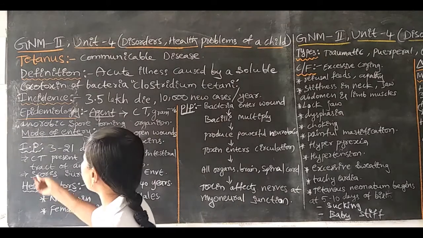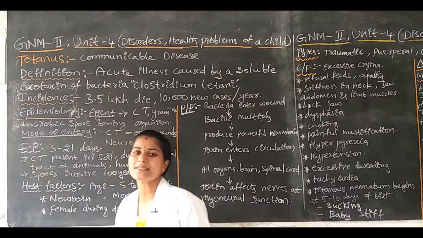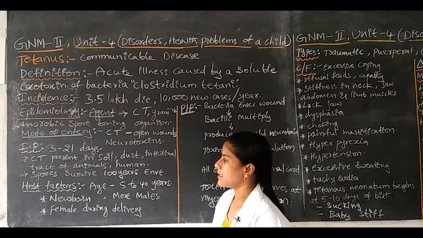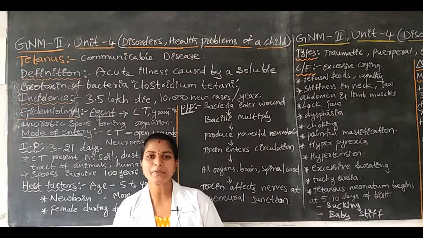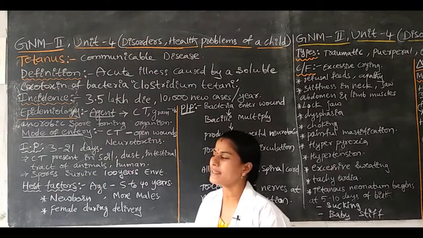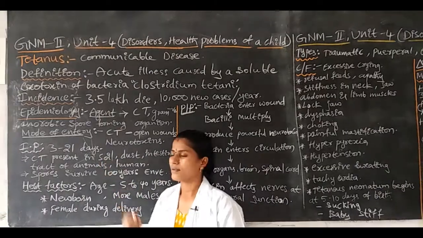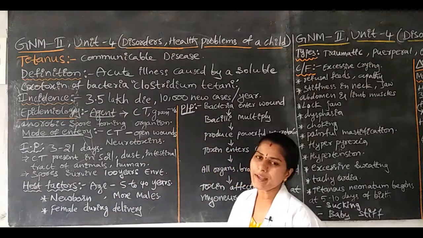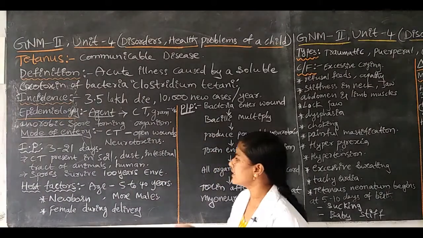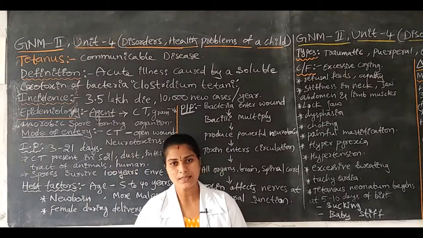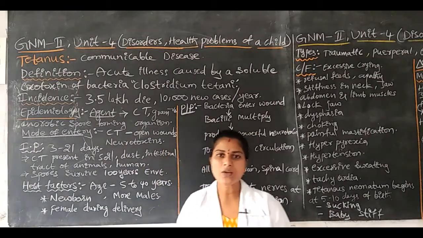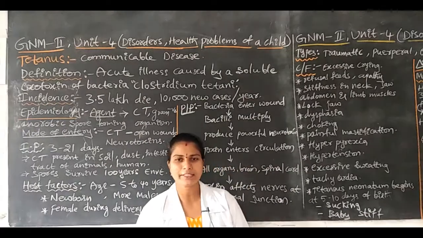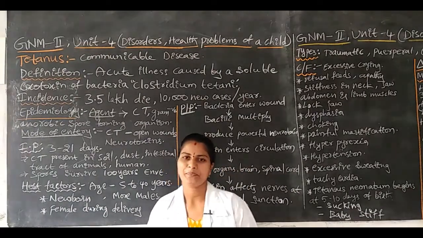Next, where is Clostridium tetani present in the environment? The Clostridium tetani bacteria are mainly present in the soil. In the soil, all over, the bacteria can stay alive. Next, in the dust and soil there are also some bacteria, especially Clostridium tetani.